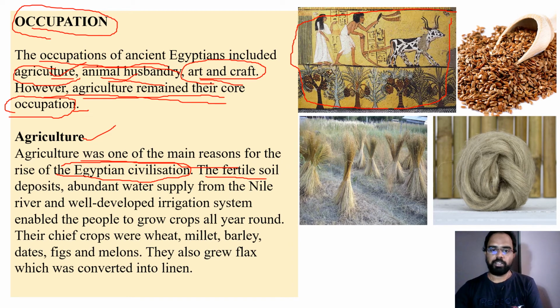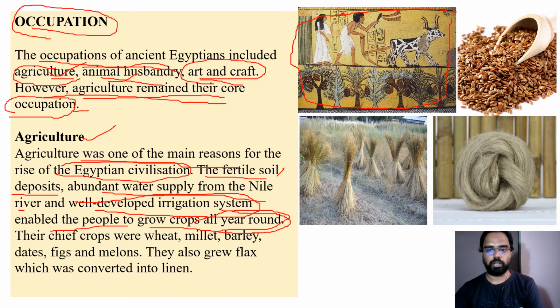So one reason is fertile soil deposits, that means black soil is present. Abundant water supply from the Nile River, that means throughout the year water is available. A well developed irrigation system, that means they constructed dams, reservoirs, dikes, isn't it? So that all makes agriculture more feasible. It enabled people to grow crops all the year round. So these factors made people settle here and carry out agricultural activities throughout the year. Water is available for the crops throughout the year.